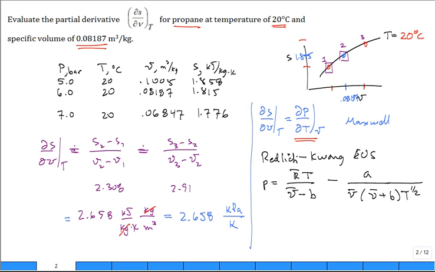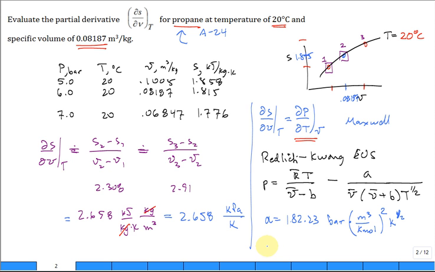They're in the back of the textbook in a table, A24. So you can look up the coefficient A in the Redlich-Kwong equation. A is equal to 182.23 in the units of bar, meters cubed per kilomole, quantity squared, times Kelvin to the 1/2 power.